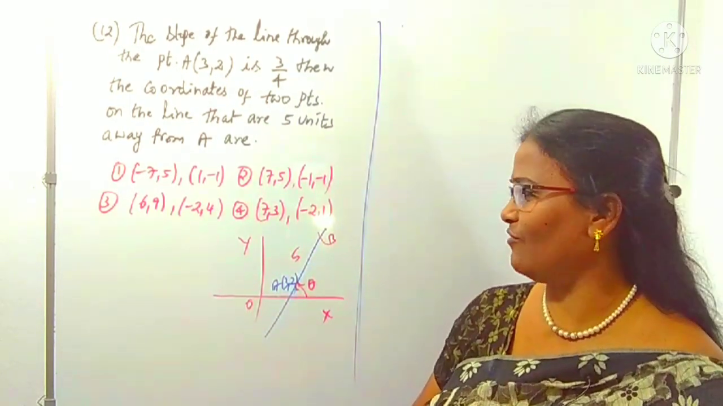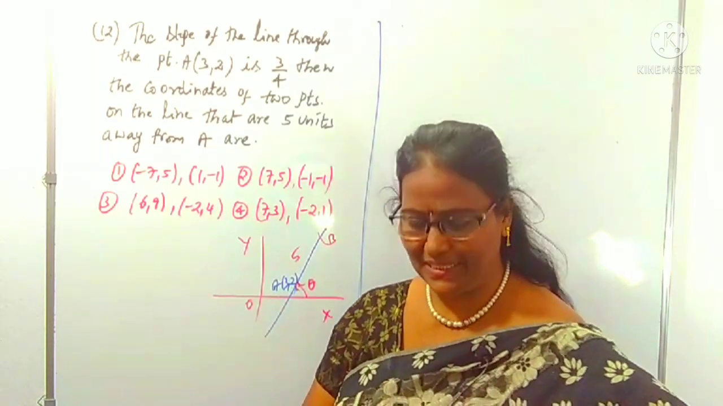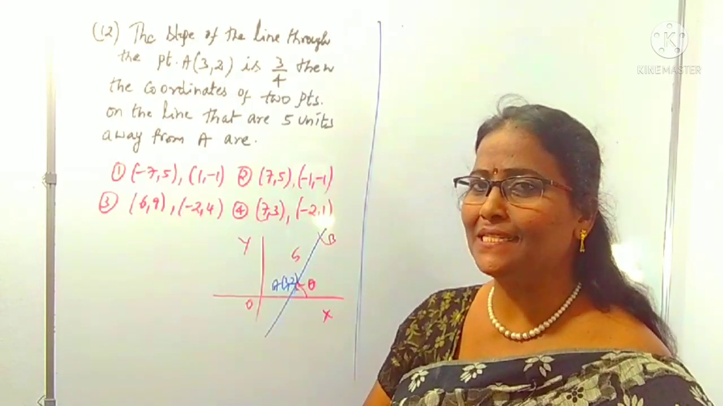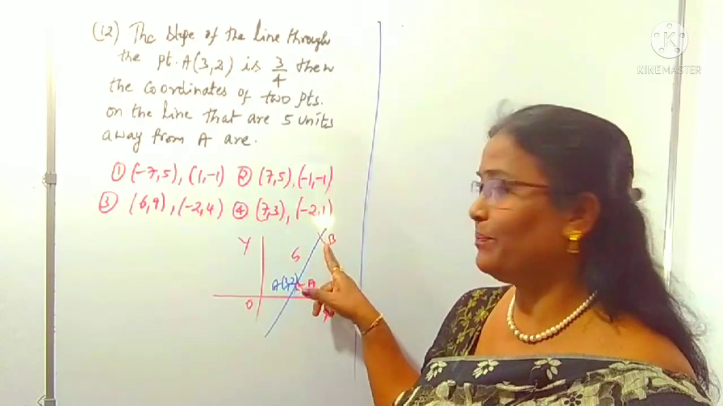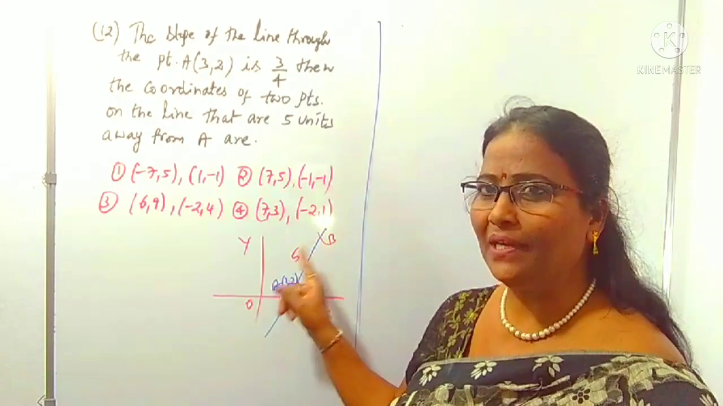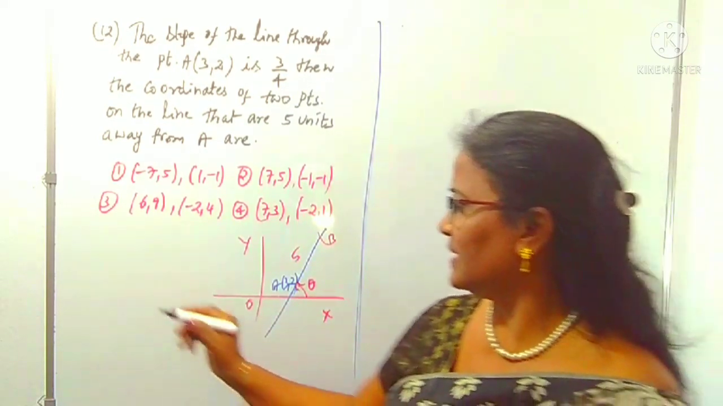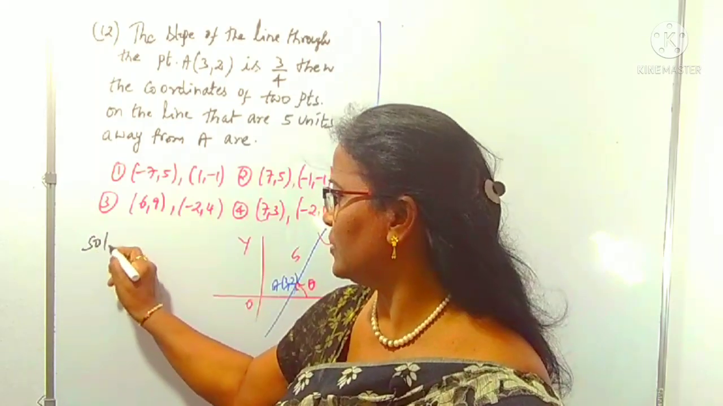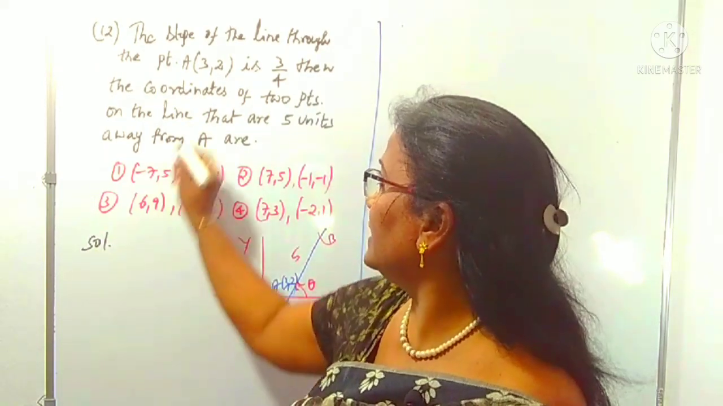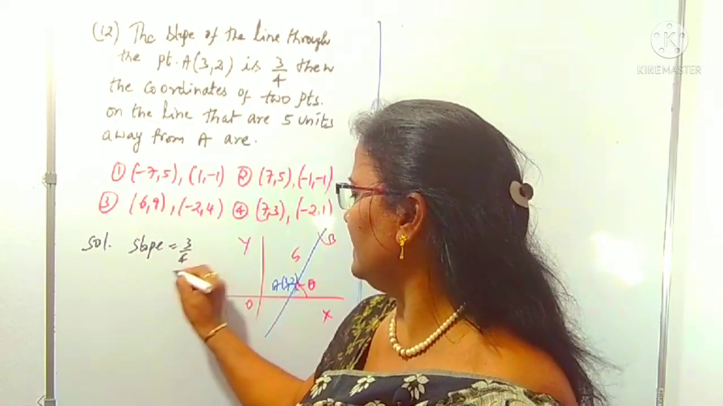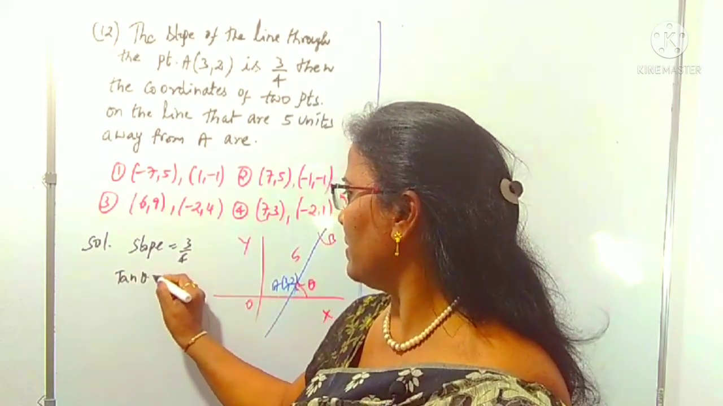Okay, same way as what we did in the previous question, the same method we can proceed with here. The previous question was asking for the distance when point B is given, but here it is asking for the point when the distance is given. Here we can take theta as the angle of inclination I said to you. Then indirectly the slope is given as 3 by 4, means tan theta is given as 3 by 4.